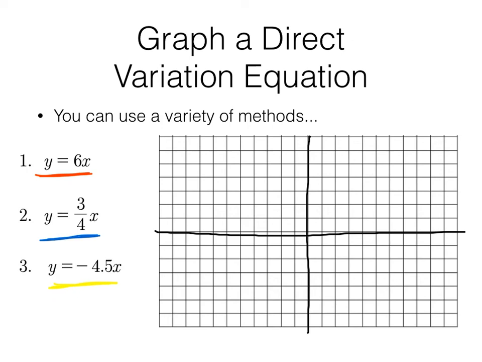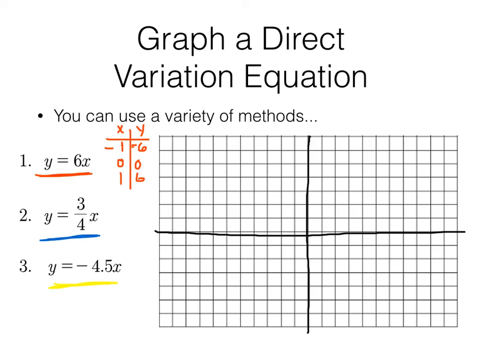So, a couple of different methods you can use. For this first one, let's use just plugging in a couple of numbers in our heads. So we can make a quick table of values here, x and y, for this one in red. We know that 0 will give me a 0. Let's do -1, which gives me -6. And let's do 1, which gives me 6.